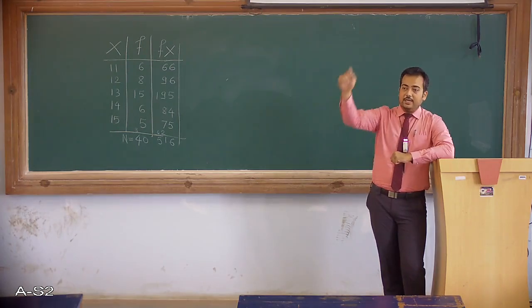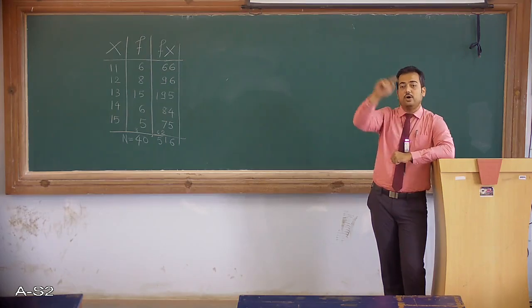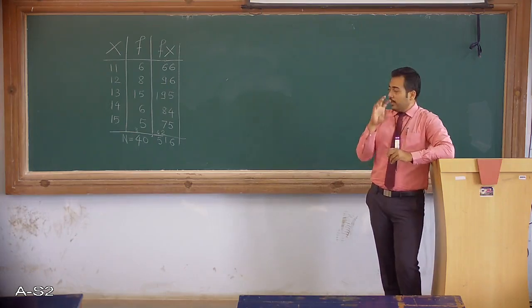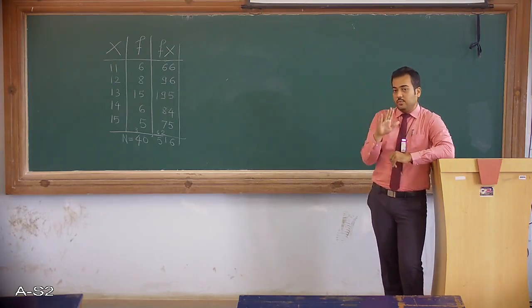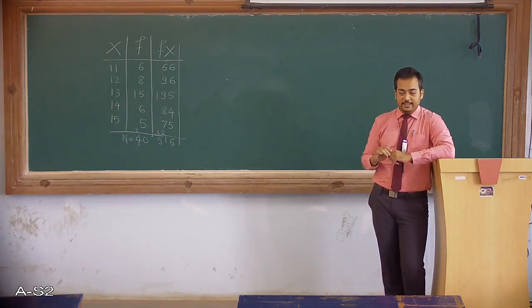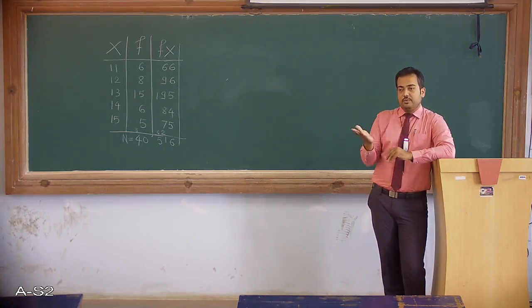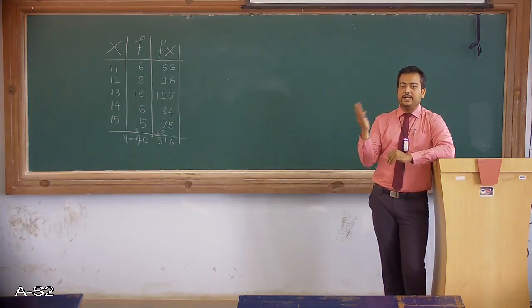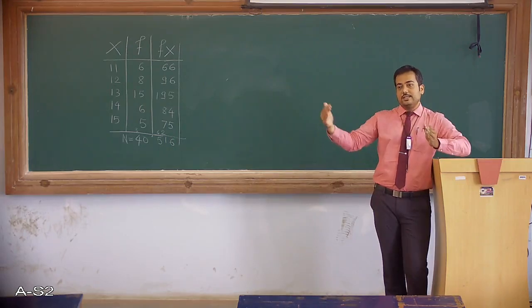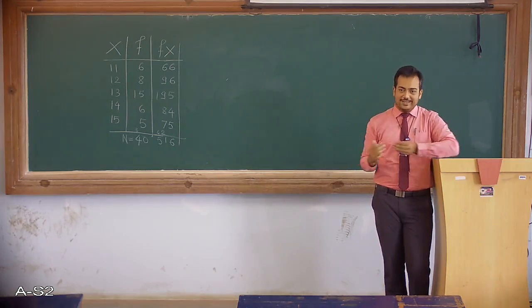This kind of pattern is called the normal pattern, or normally distributed frequency. Look at the central one, the third frequency, which is the highest, 15, and on both sides of 15 we have 8 and 6, a difference of 2 each, and then the other two frequencies are 6 and 5, a difference of 1.